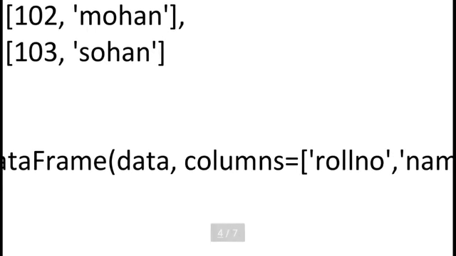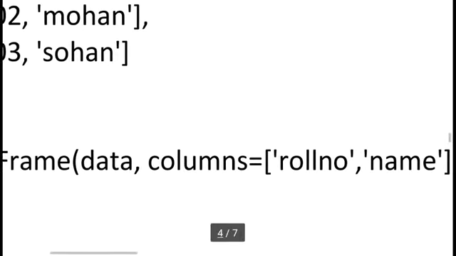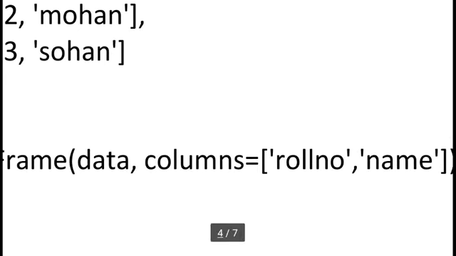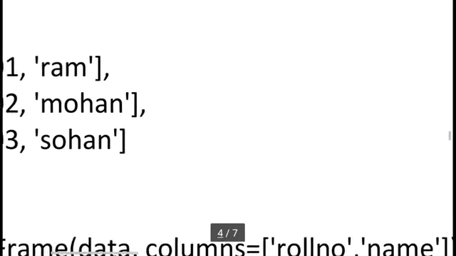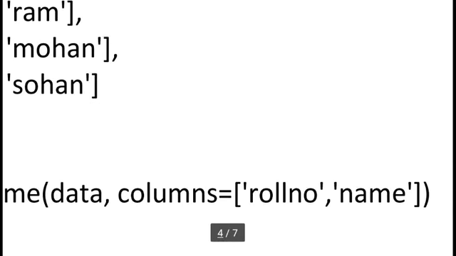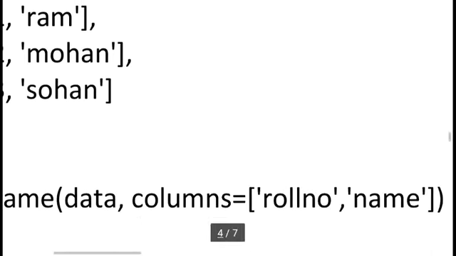Here I am using columns. Here columns is important. Columns is equal to roll number. This roll number title will be used for 101, 102 or 103, comma, name, and this name is for Ram, Mohan and Sohan. This is the title.